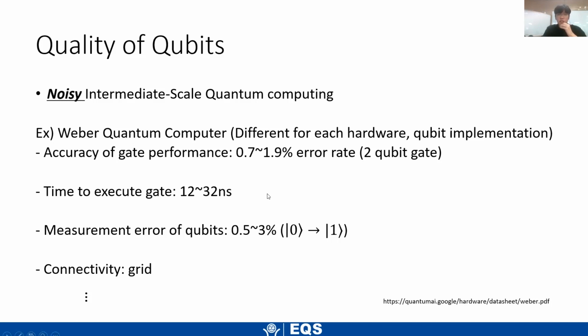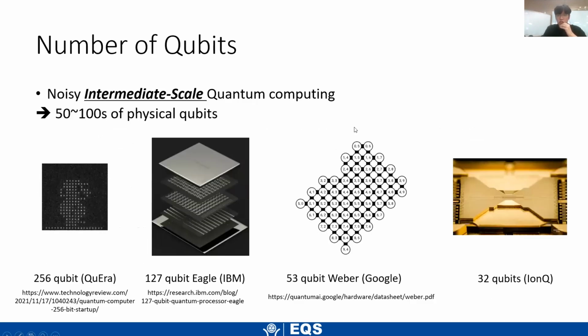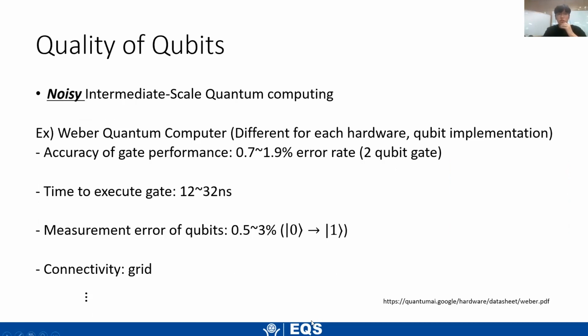And also the connectivity for the Weber quantum computer is a grid as shown before. This third one shows that it's in a grid form, but this is also very different for different hardware. For example, for the Eagle processor, they use a hexagonal type of connection, and for IonQ, I believe they have all-to-all connection. And so on and so forth. There are many different ways and metrics that we can use to talk about the quality of the qubits.